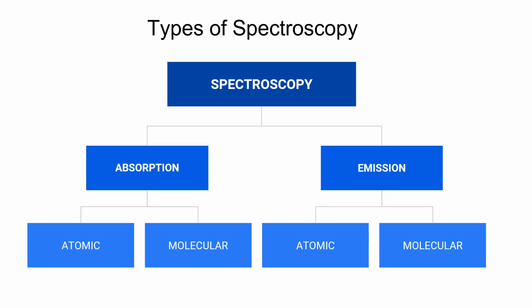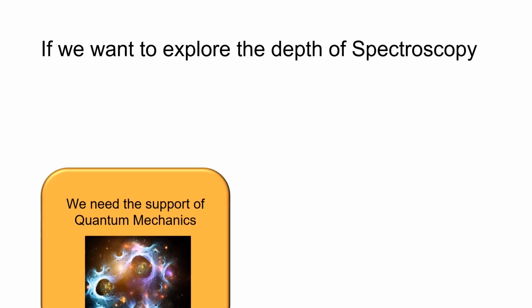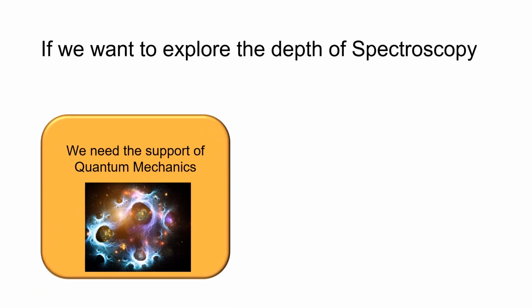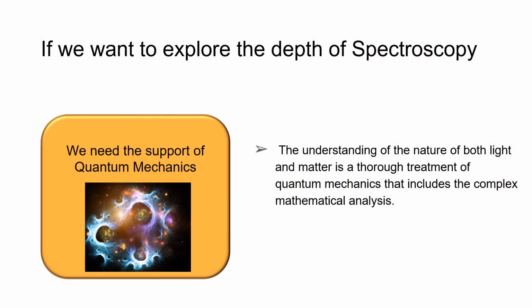If we really wish to explore the depth of spectroscopy, then we need the support of quantum mechanics. Yes, you have rightly heard quantum mechanics. Don't be afraid, students. We will be taking just a bit of it. So why do we need quantum mechanics to understand spectroscopy? Because the understanding of the nature of the light and matter is thoroughly taken up by quantum mechanics, and it includes complex mathematical analysis.